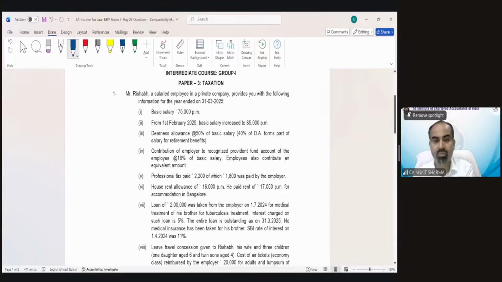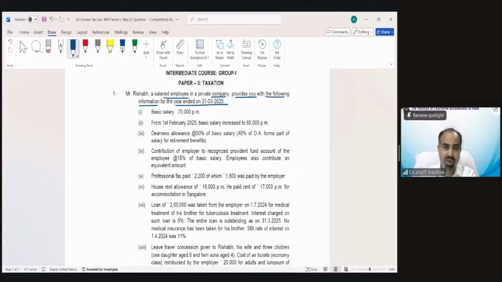Question number 1. Mr. Rishabh, a salaried employee in a private company, provides you with the following information for the year ended on 31st March 2025. So what do we need to check initially in the question? Whether salary needs to be calculated under the default tax regime or optional. Exactly, Mr. Ram, absolutely right. So first we have to check whether salary needs to be calculated under the optional or default tax regime.